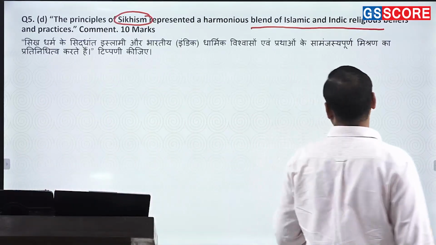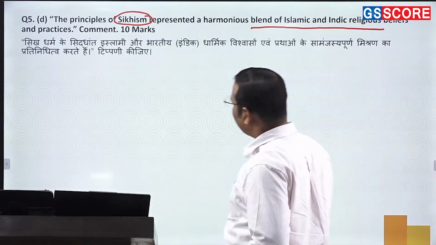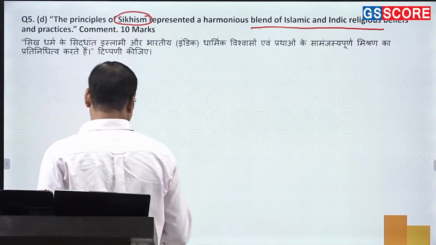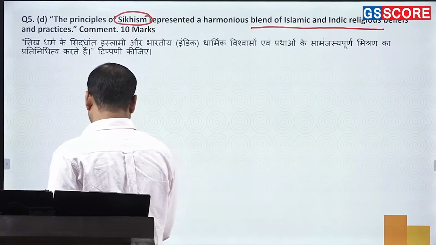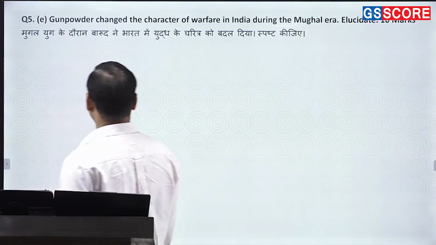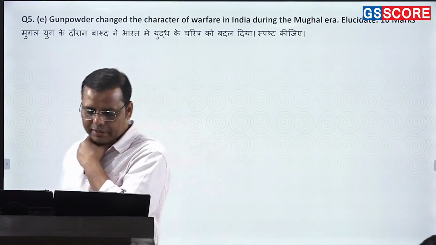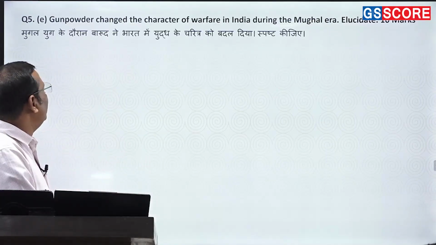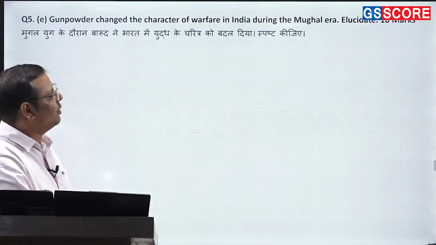So these are a couple of things that you need to write in this answer. It is a factual question, nothing very complicated. At the end you can write that there are certain things developed by them also. You can't say everything had been copied; certain original things were also evolved by them. Okay, fine. Next point is: gunpowder changed the character of warfare in India during the Mughal era.